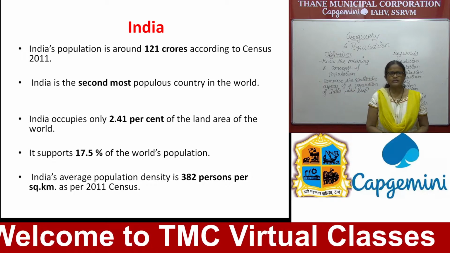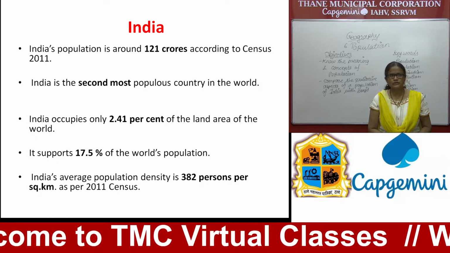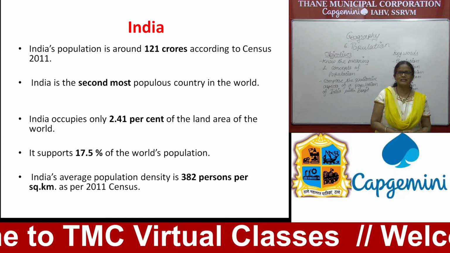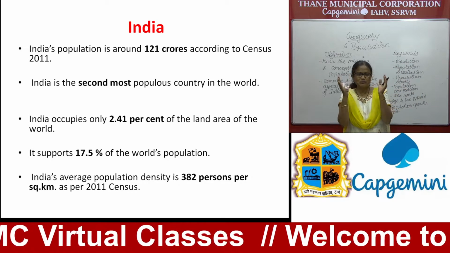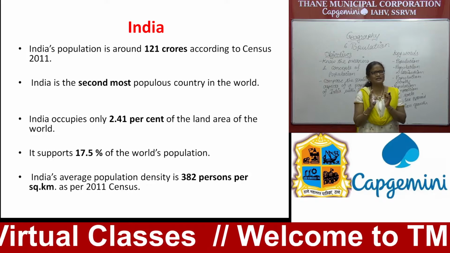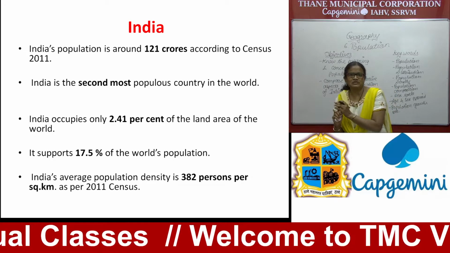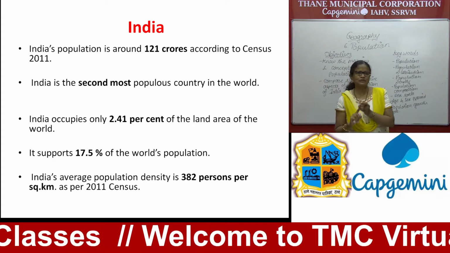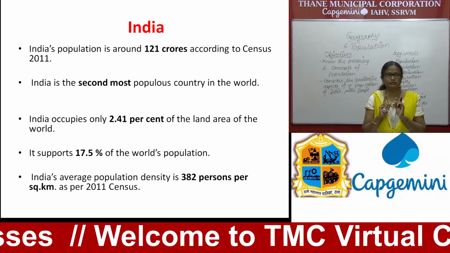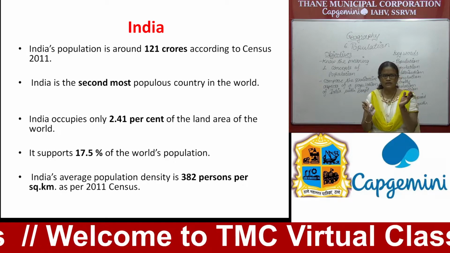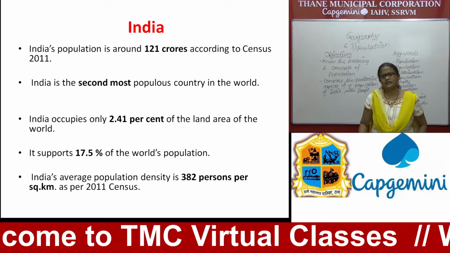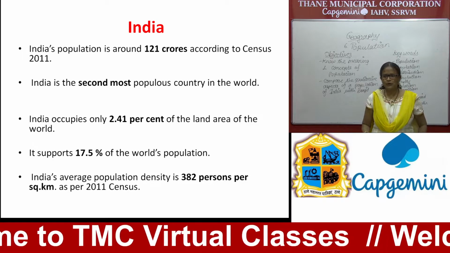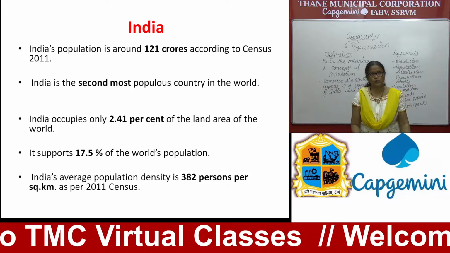We occupy only 2.41% of the land area of the world. Please remember all these numbers. They may ask you in objective-type questions, or choose the correct answer, so do not get confused. And what is our size of population compared to the world population?